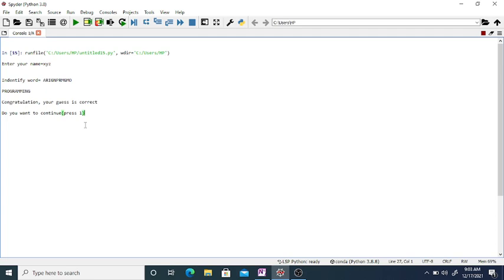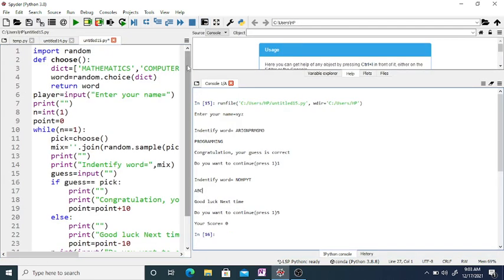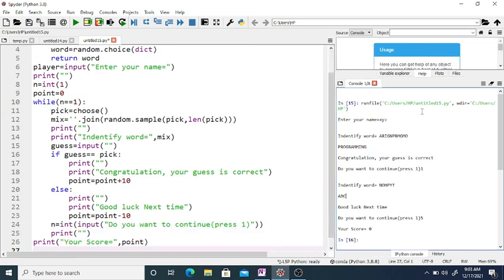Okay, so now suppose we want to continue here. Now suppose this word is ABC. Now it is an incorrect choice. Good luck next time. So if you print, your score is 0, because for the first guess it is correct, so point is equal to 10. Now next time our choice is wrong, so again 10 minus 10 is 0, and score is 0. So now I hope you understood this program, the jumble word program.